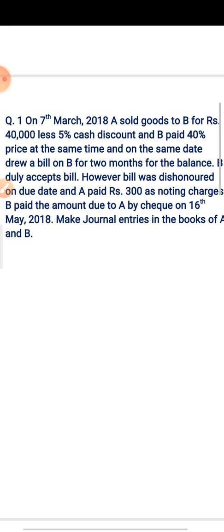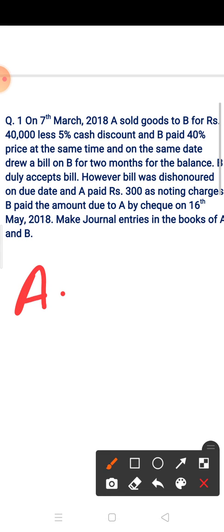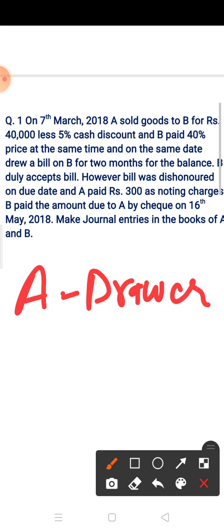So first you have to find out who is a drawer and who is a drawee. So who sold goods? That is a drawer. And who purchased the goods? The person who purchased the goods, he is a drawee. So here A sold goods to B. It means A is a drawer and B is a drawee.